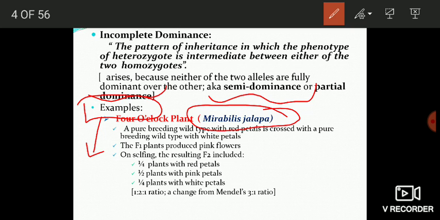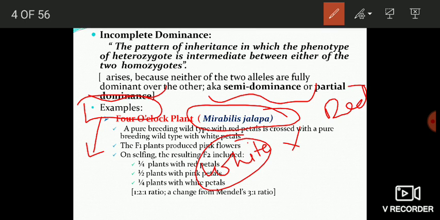Mirabilis jalapa, which is also known as the 4 o'clock plant, possesses two varieties. One variety possesses red flowers, and another variety possesses white flowers. The petals of this variety are red, the petals of this variety are white.